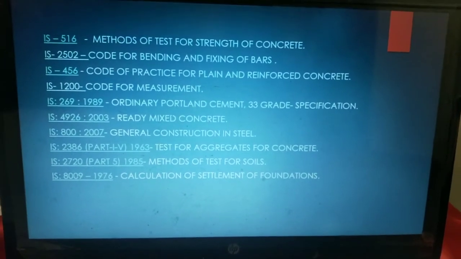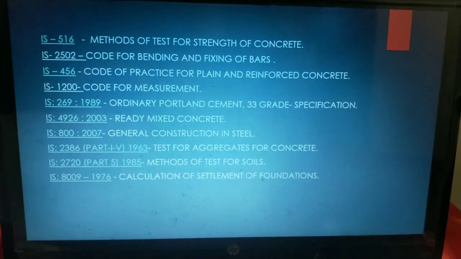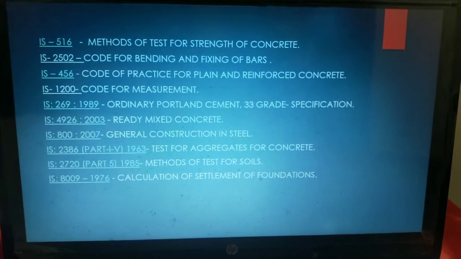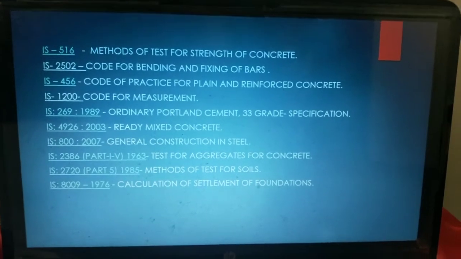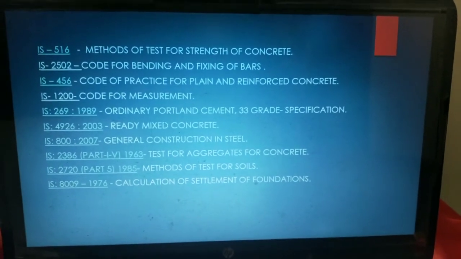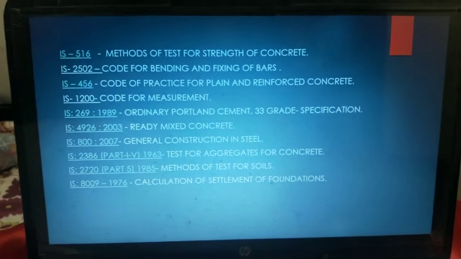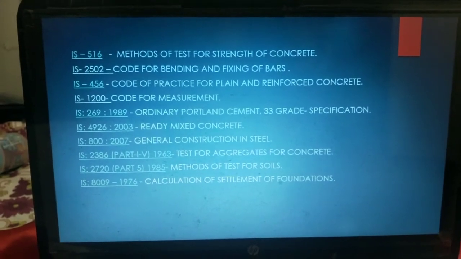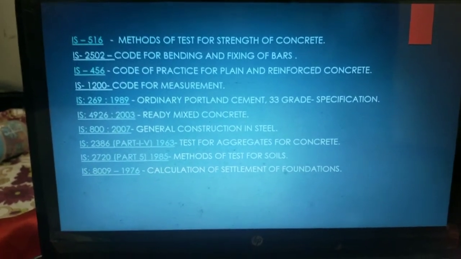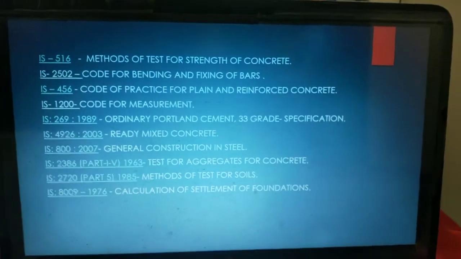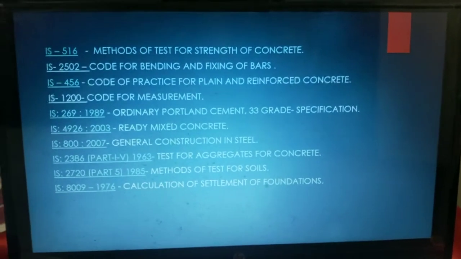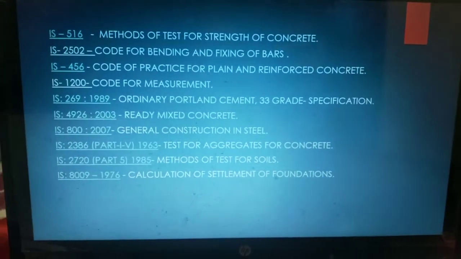Now, the second last is IS 2720. This is for methods of testing soil. When the construction activity starts, you do the compaction test, the moisture test, and many other tests on soil, because that is a very important part of the beginning of the project. The soil parameters should be properly achieved, so that further construction is not hampered.